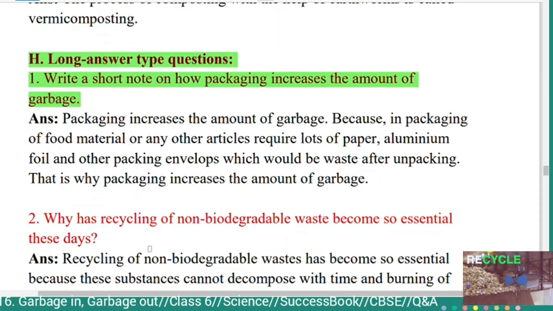Answer: packaging increases the amount of garbage because packaging of food material or any other articles requires lots of paper, aluminium foil and other packing envelopes which would be waste after unpacking. That is why packaging increases the amount of garbage.